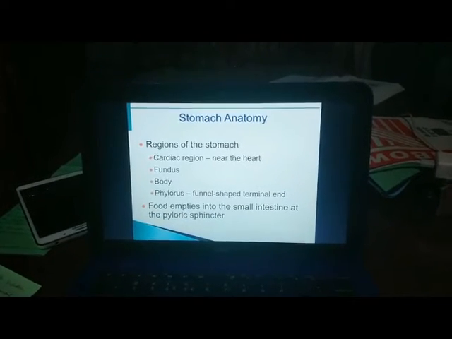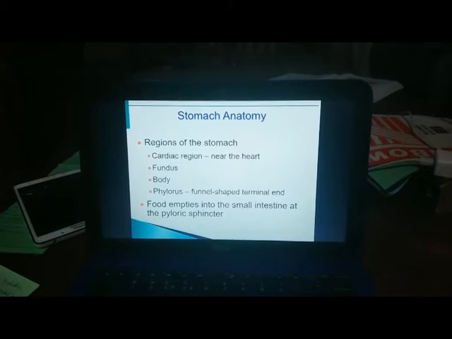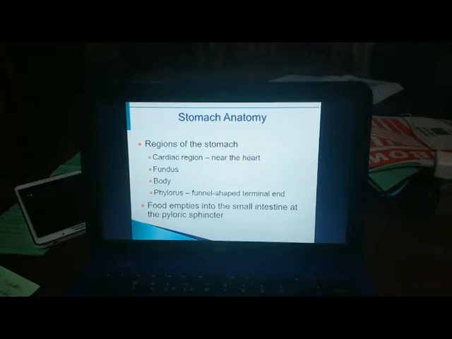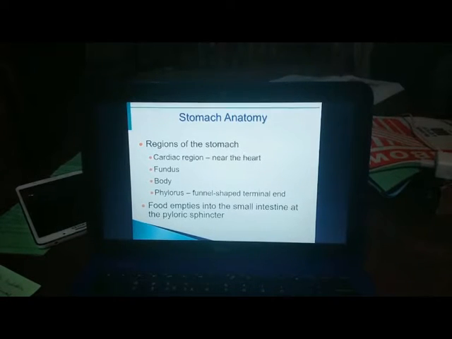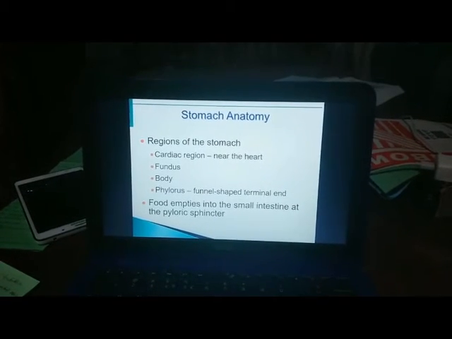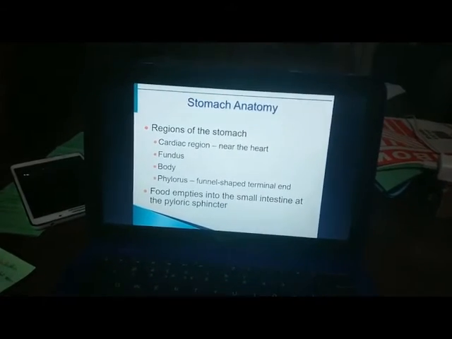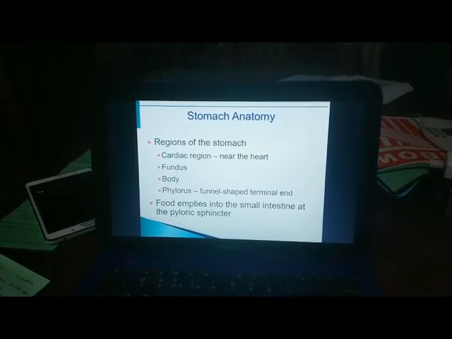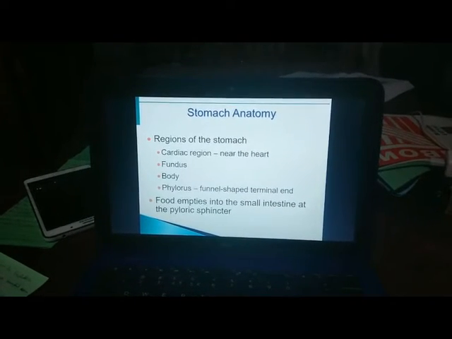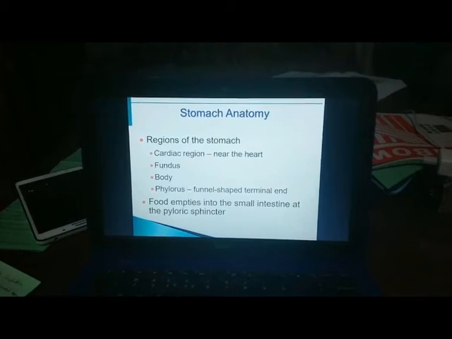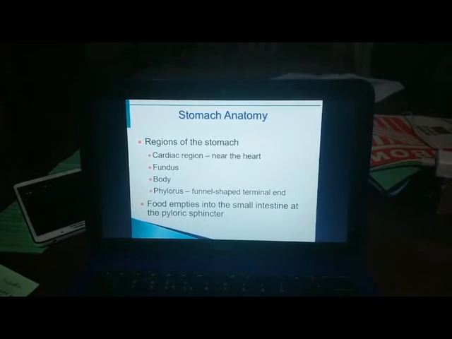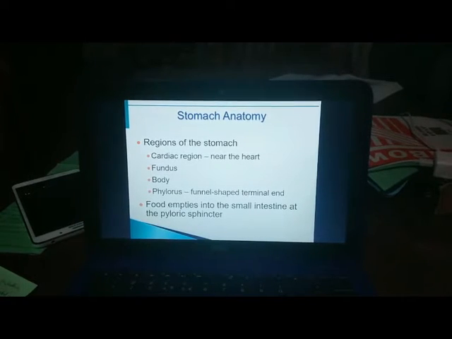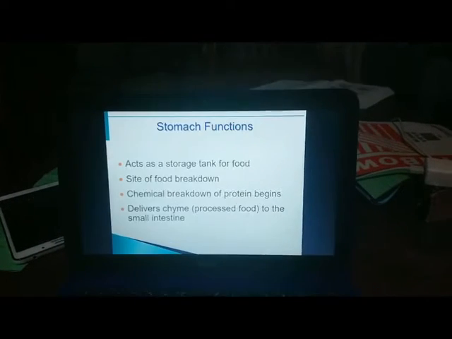Regions of the stomach: the cardiac region, so called because it is near the heart, the fundus, the body, and the pylorus, the funnel-shaped terminal end. Food empties into the small intestine at the pyloric sphincter, because the small intestine is able to process only a small amount of food at one time. The pyloric sphincter literally means gatekeeper. It controls food movement from the stomach into the small intestine and prevents the small intestine from being overwhelmed.